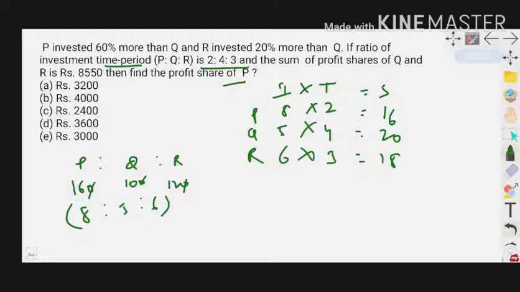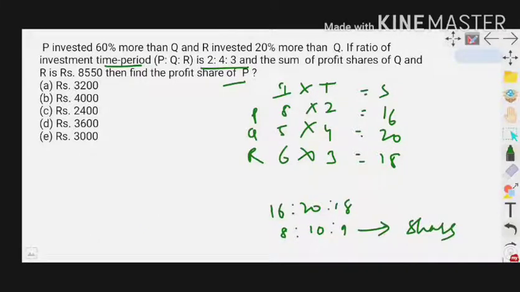Finally the shares of these three persons are 16, 20, 18. That is 2 8s, 2 10s and 2 9s. It is the shares of these three persons. So what is the conclusion of the question? The sum of profit shares of Q and R is 8,550 rupees. Then find the profit share of P.